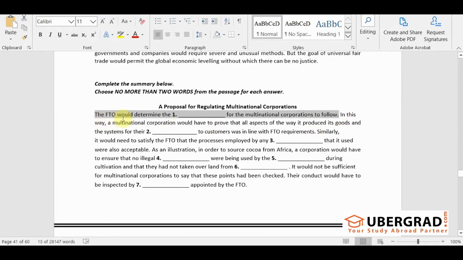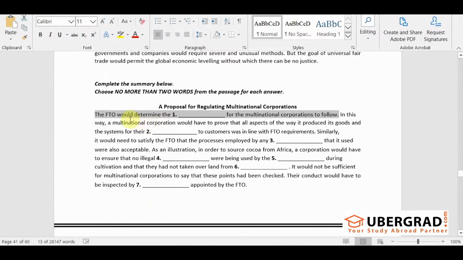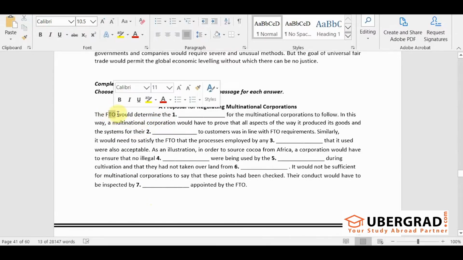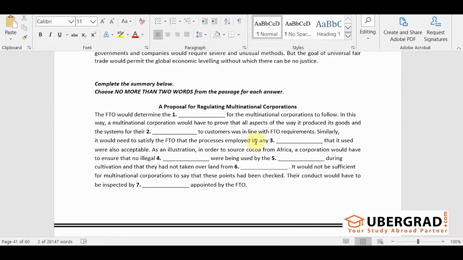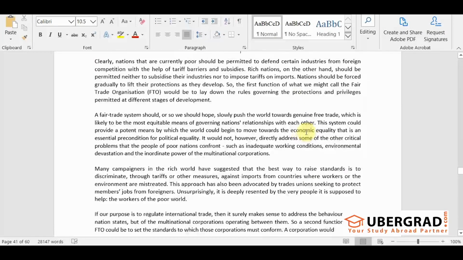The question says, the FTO would determine the dash for the multinational corporations to follow. Now, what can it determine that the multinational corporations will have to follow? What do you think? Let's try to see where it is talking about. So, FTO can be one of our keywords. Also, multinational corporations can be a keyword. Okay. So, let's see what it is going to determine, something like a rule or a standard that it will establish that the multinational corporations will have to follow. Let's get to the passage. Let's search for FTO.